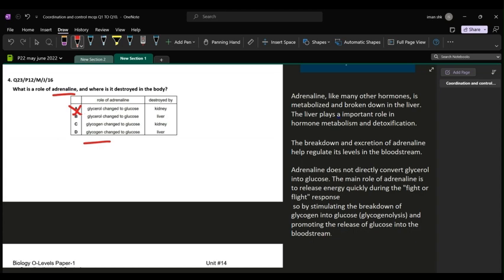Another reason is that glycerol is part of the triglyceride molecule and it is a part of fat. So, adrenaline cannot directly convert it to glucose. So, A and B cannot be the options, only C and D.